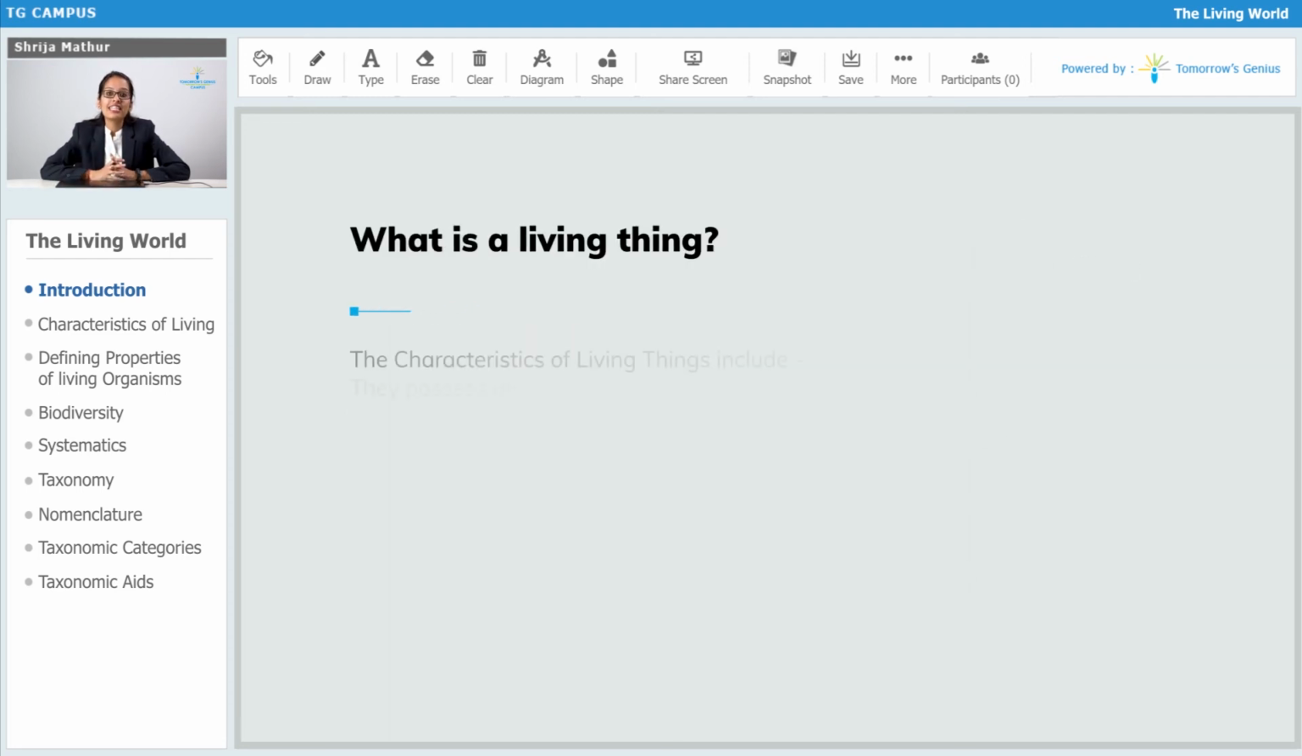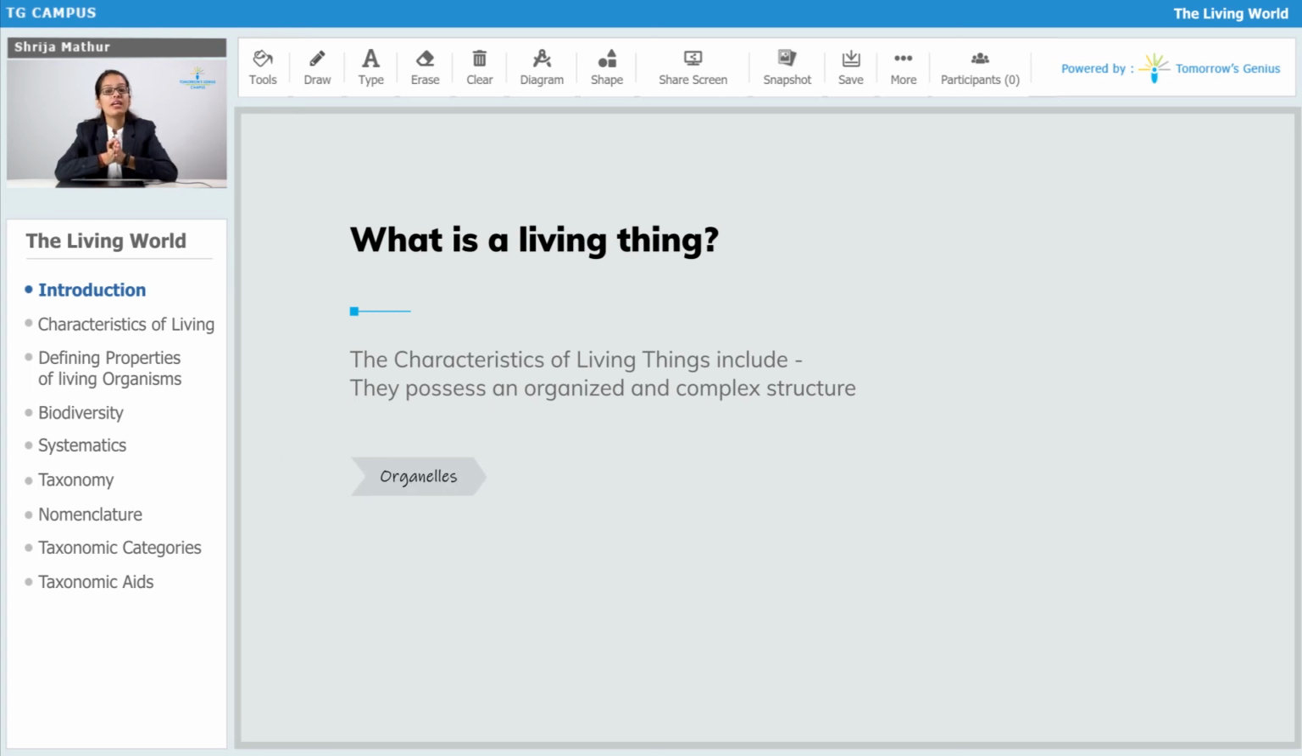The next characteristic is that all living beings possess a complex structural organization. Their body is made up of cells, the cells make up tissues, the tissues make up organs, and the organs make up organ systems. So this is a complex structure which a living organism makes. All these are the properties of a living organism.